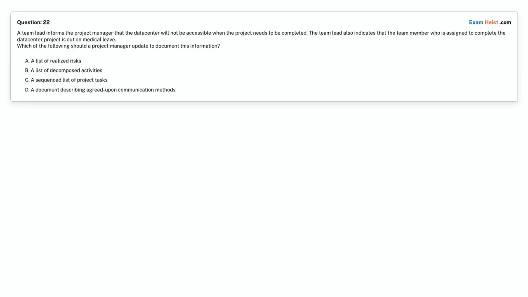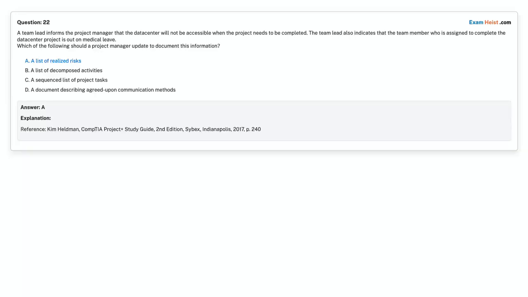Option A. A list of realized risks. Option B. A list of decomposed activities. Option C. A sequenced list of project tasks. Option D. A document describing agreed upon communication methods. Choose the correct answer. Correct answer is Option A. A list of realized risks.